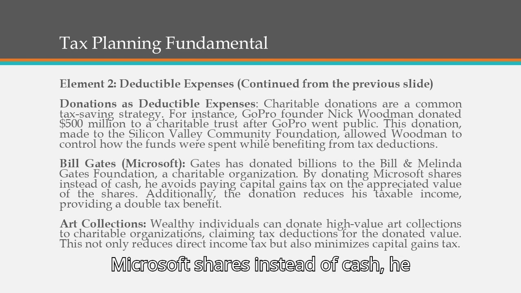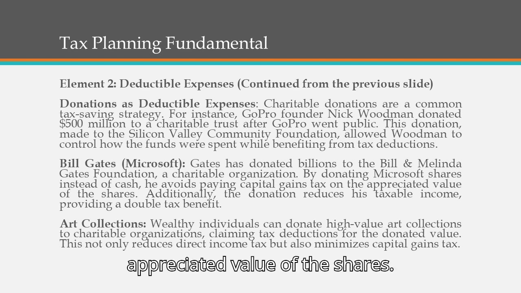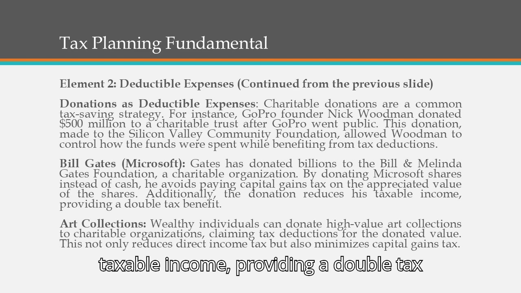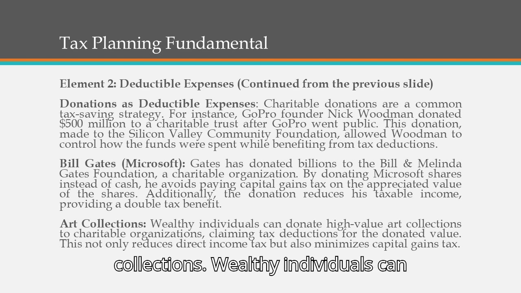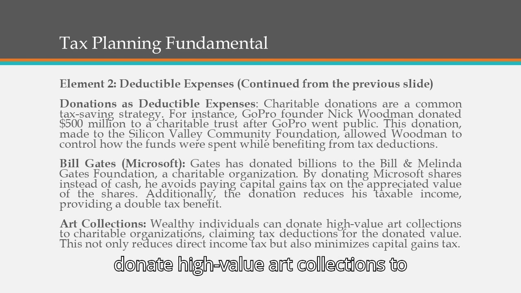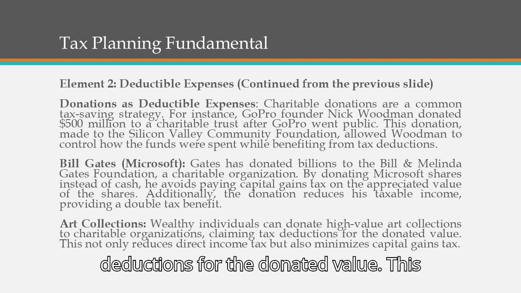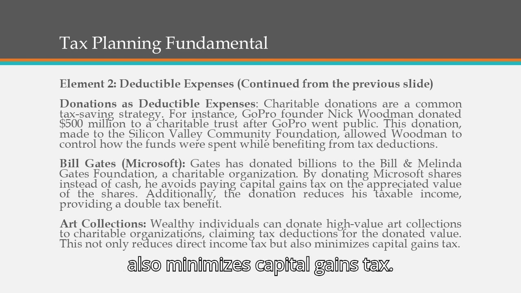By donating Microsoft shares instead of cash, he avoided paying capital gains tax on the appreciated value of the shares. Additionally, the donation reduces his taxable income, providing a double tax benefit. Another common strategy is art collections. Wealthy individuals can donate high-value art collections to charitable organizations, claiming tax deductions for the donated value. This not only reduces direct income tax, but also minimizes capital gains tax.